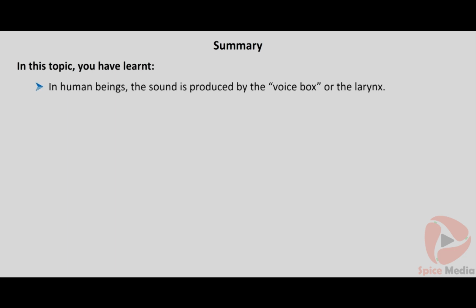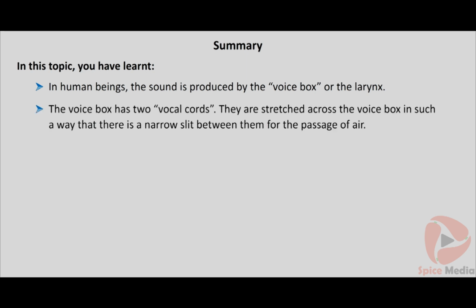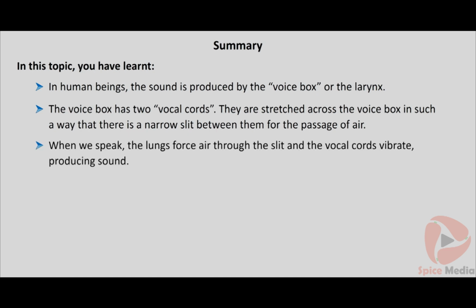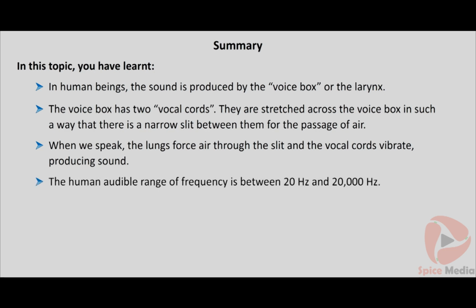In this topic you have learnt, in human beings the sound is produced by the voice box or the larynx. The voice box has two vocal cords. They are stretched across the voice box in such a way that there is a narrow slit between them for the passage of air. When we speak, the lungs force air through the slit and the vocal cords vibrate, producing sound. The human audible range of frequency is between 20 Hz and 20,000 Hz.